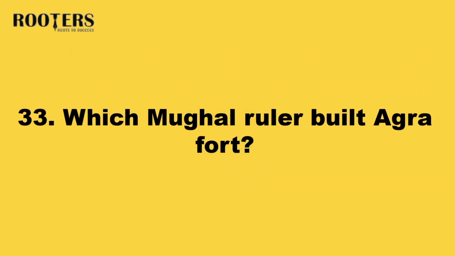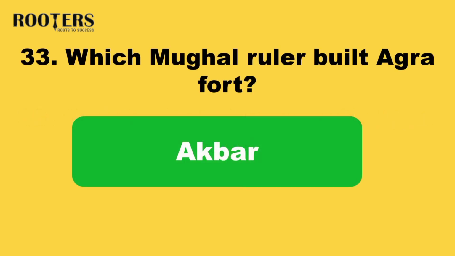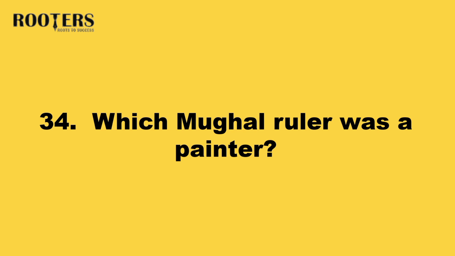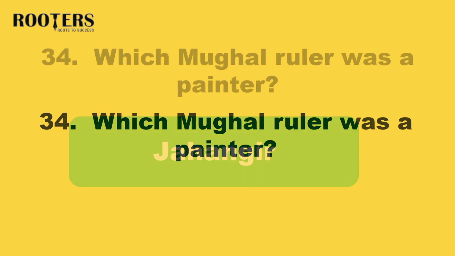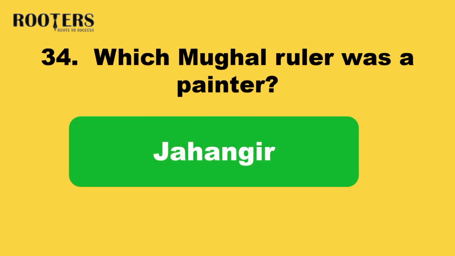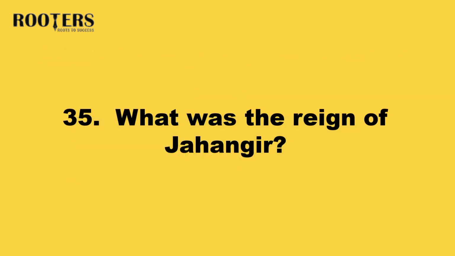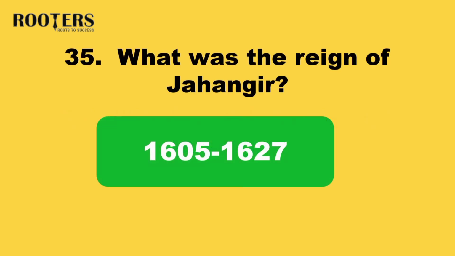33. Which Mughal ruler built Agra Fort? Answer: Akbar. 34. Which Mughal ruler was a painter? Answer: Jahangir. 35. What was the reign of Jahangir? Answer: 1605 to 1627.